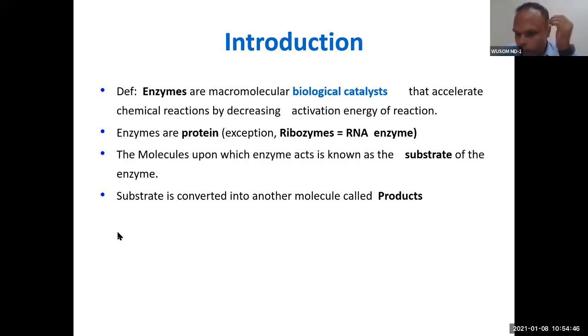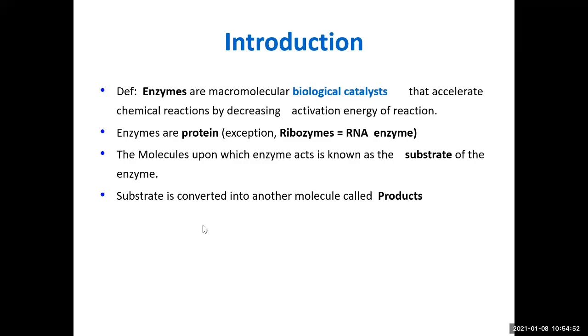Speed. Yes. Selectivity, specificity, reaction conditions, reaction site, and enzyme regulation. Speed, don't forget speed. Speed, selectivity, specificity, reaction condition, reaction site, and regulation. Yes. So good. So you understood. You memorized this. This is very important.